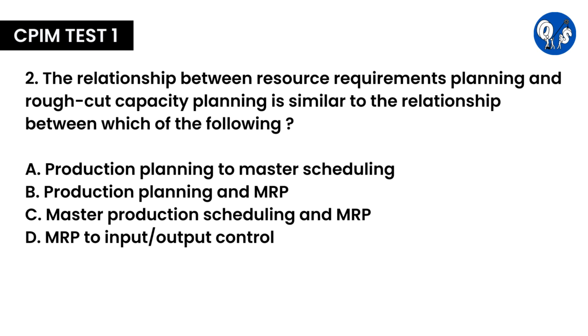Resource requirements planning is a high level check on resources. This would be similar to the production plan. In fact, resource requirements planning is done to validate the production plan. Rough cut capacity planning checks critical work centers to validate the master production schedule.